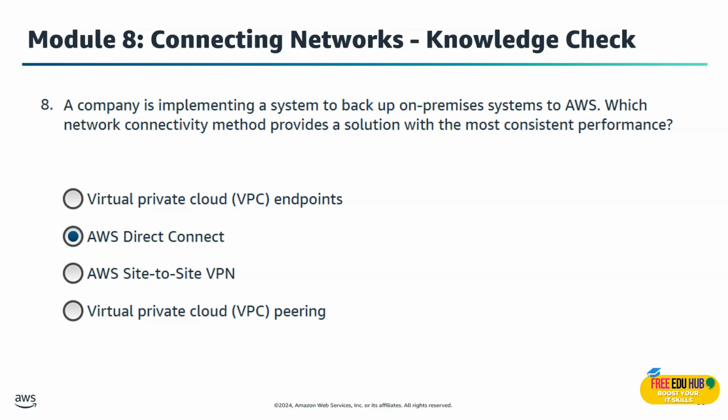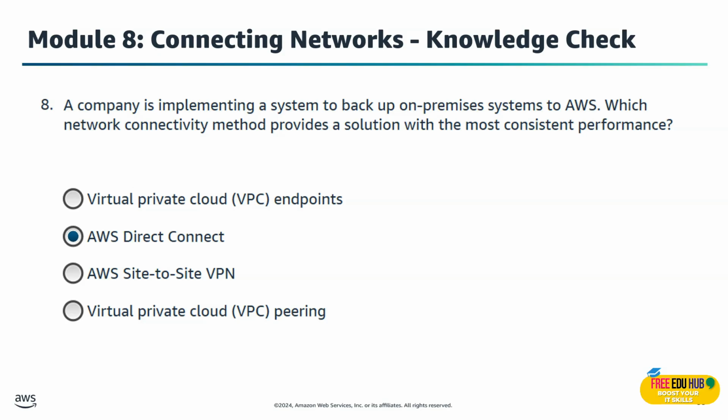Question number 8 is, a company is implementing a system to back up on-premises systems to AWS. Which network connectivity method provides a solution with the most consistent performance? So in that case, Direct Connect is the only option when you need consistent high performance network connectivity for data centers or backups. It creates a dedicated private line between your on-premises infrastructure and AWS, reducing latency and eliminating internet unpredictability.